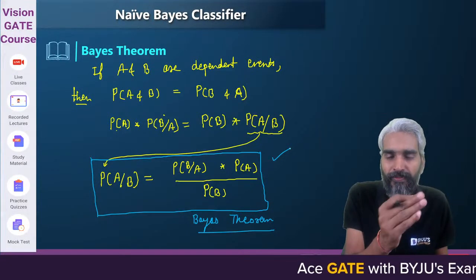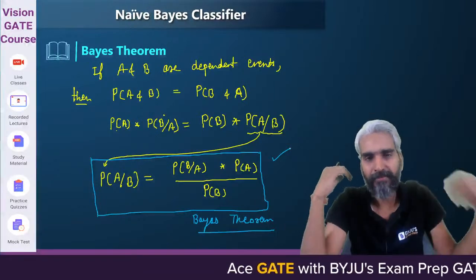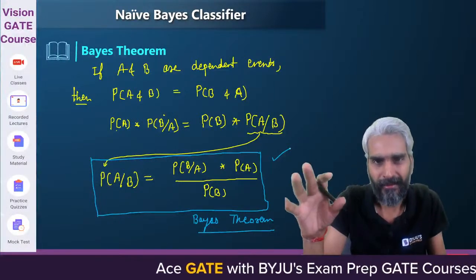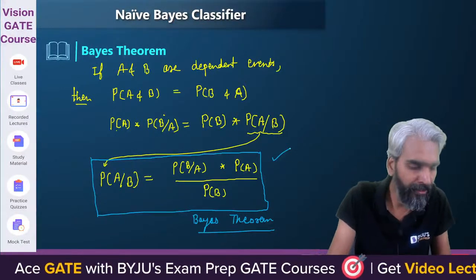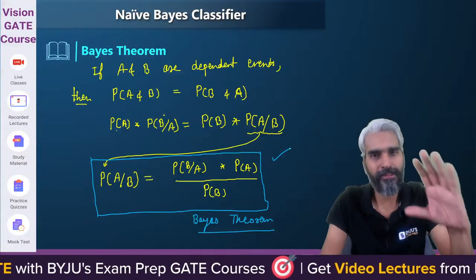So probability of A given B will be the same as probability of B given A multiplied by probability of A, divided by probability of B. Please try to understand the next thing. So this is the Bayes theorem.